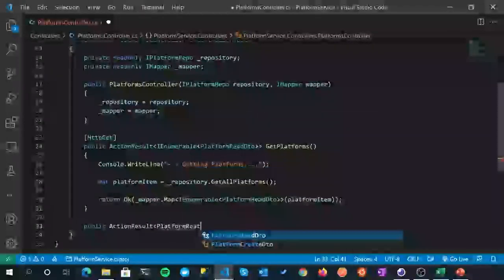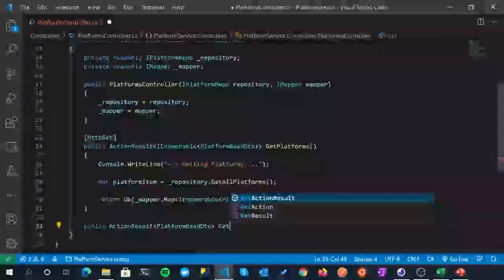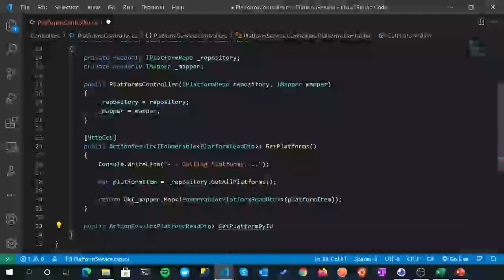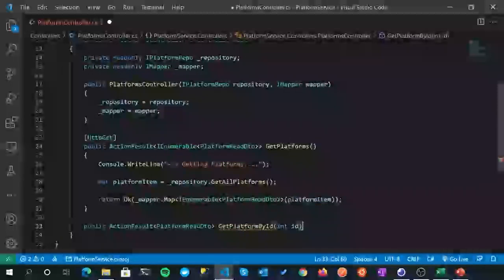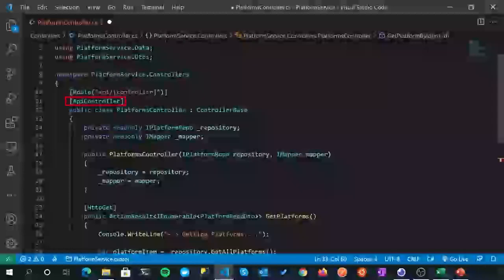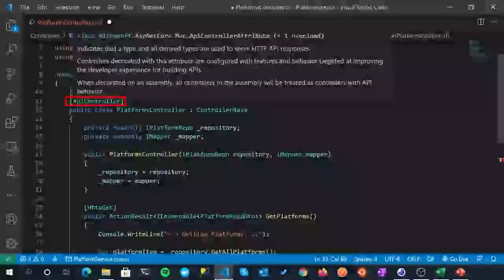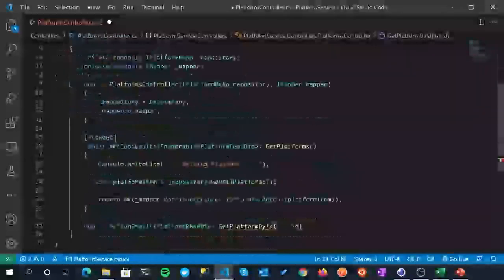Read TTO. That's all. And I'm just going to call that GetPlatformById. And then we are going to expect a parameter this time of type integer, and we're going to pass in an ID. Now, when I was talking about this API controller giving us some out-the-box behaviors, this is kind of what I'm talking about here.